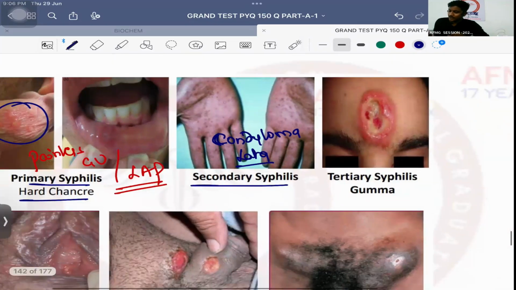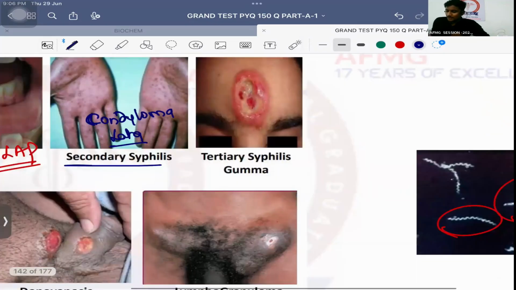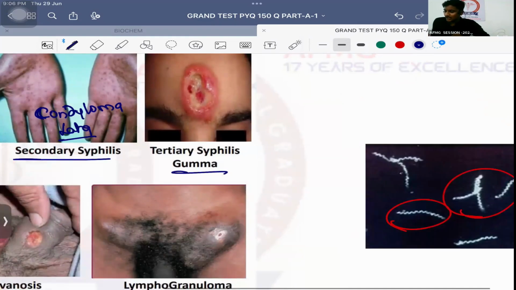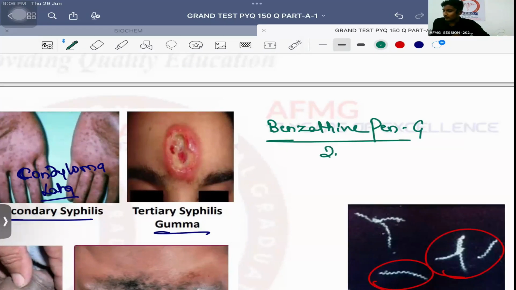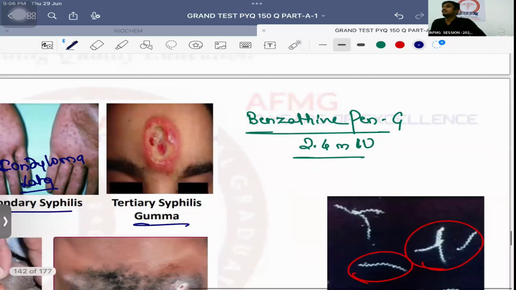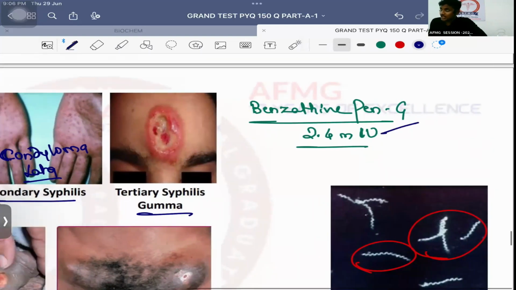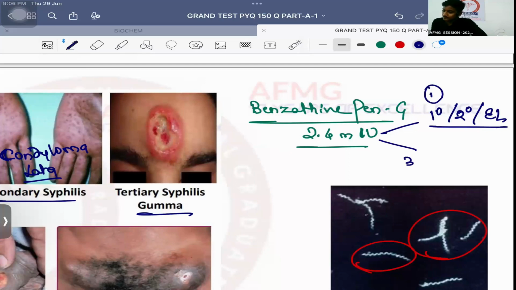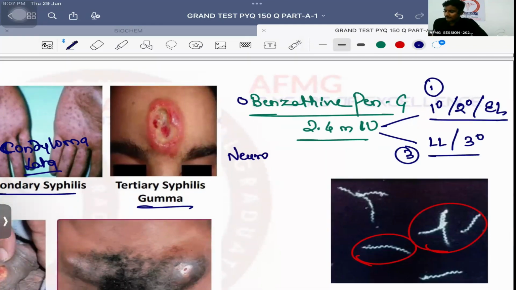What is the drug of choice for syphilis? It is benzathine penicillin G. How much is the dose? 2.4 million international units. Okay. Single injection or 3 injections? Single injection in primary syphilis, secondary syphilis, and early latent syphilis. Whereas 3 injections in late latent syphilis and tertiary syphilis. Important. What is the drug of choice for neurosyphilis?